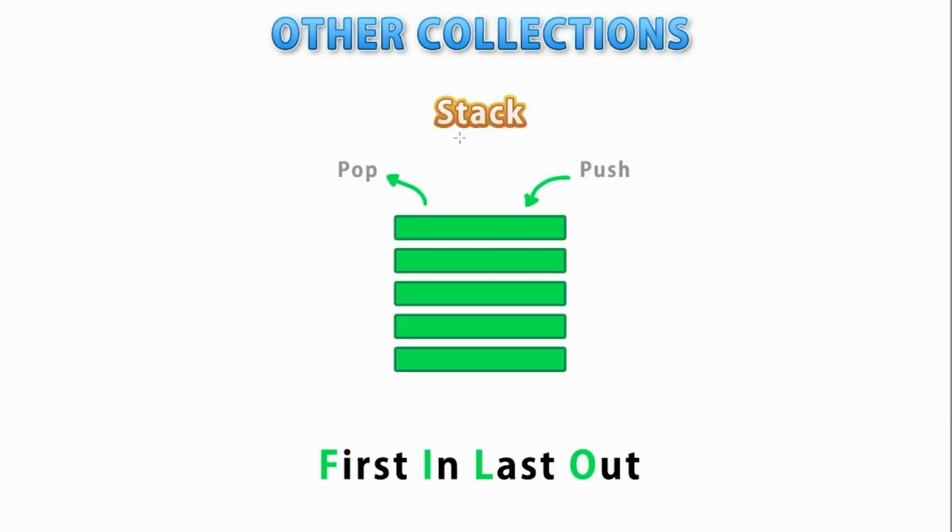One simple one is called the stack. Think of it like a stack of papers. You can place papers on top, so you can push them. And for grabbing a paper, you can only grab the one that is on the top. In this case on the stack, grabbing simply means pop. So you can push and pop elements. This is what is called a first in, last out collection, or also known as FILO.